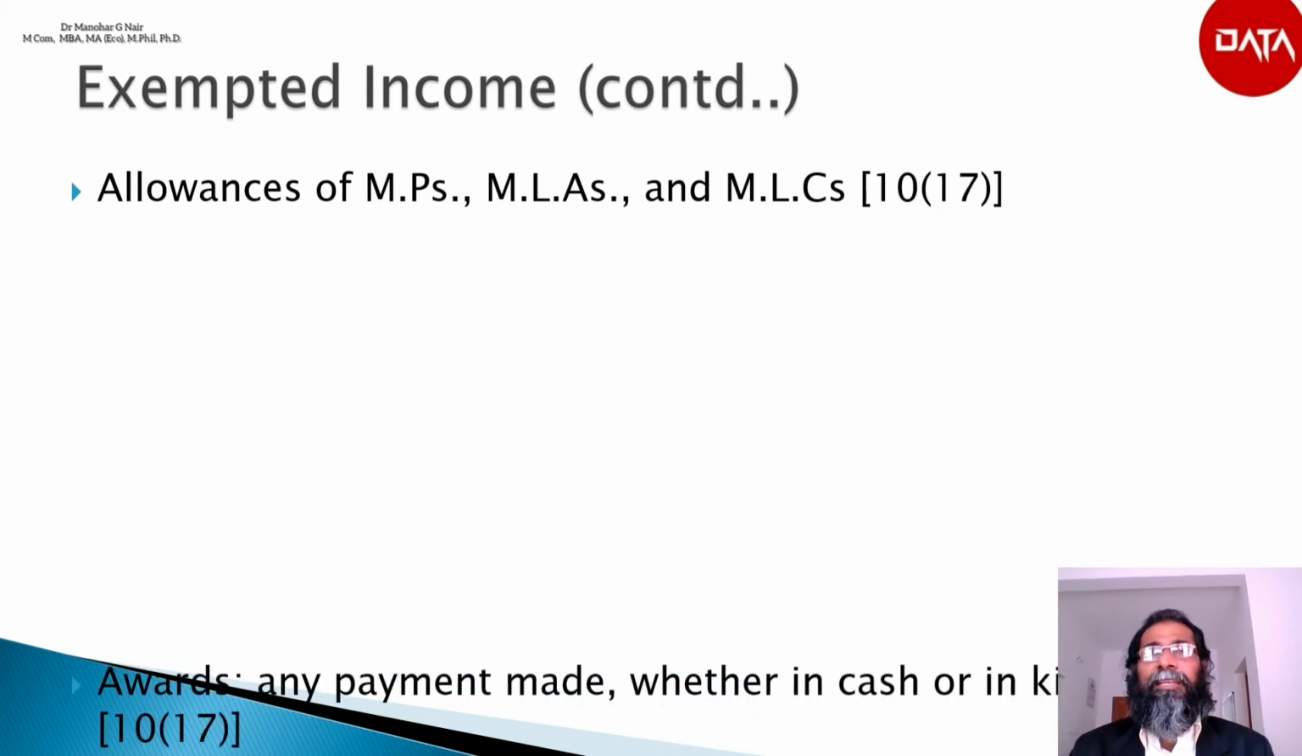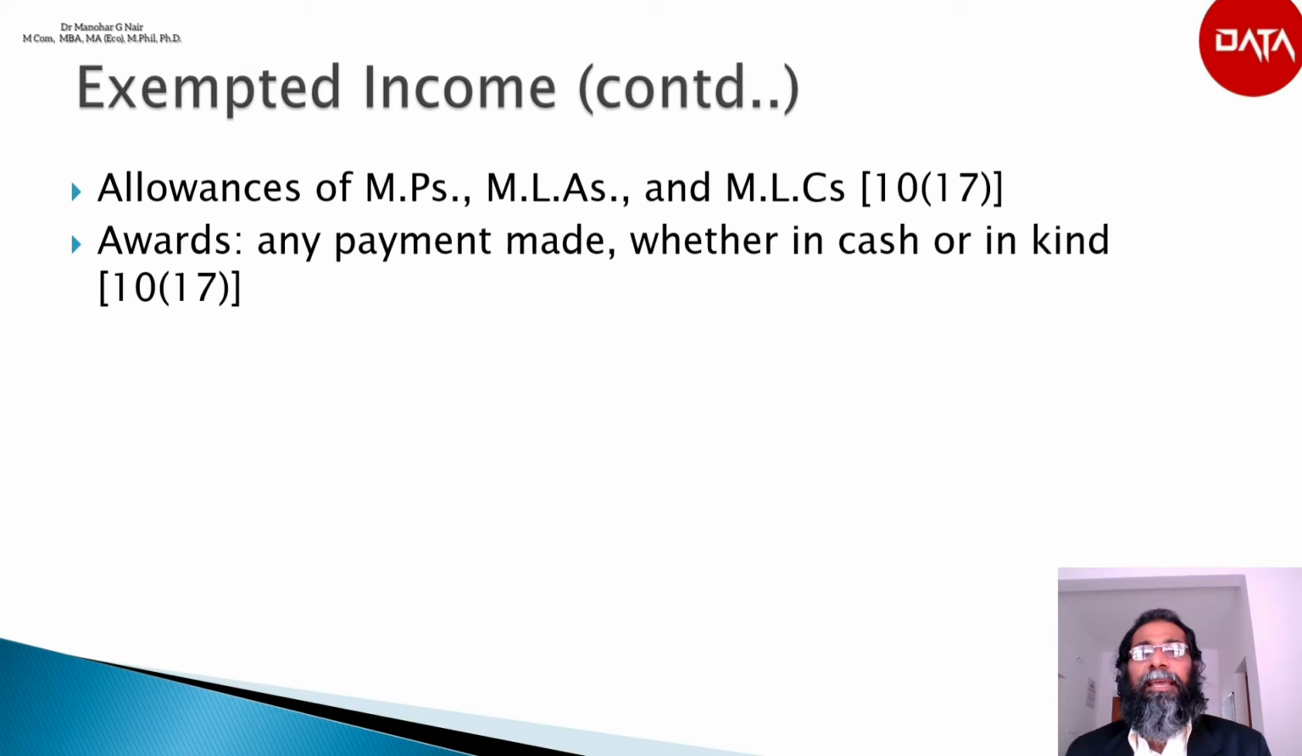And the next point says awards or any payment made, whether in cash or in kind, according to section 10(17A), as an award instituted in the public interest by the central government or any state government or by any other body and approved by the central government in this regard shall be exempted. A reward by the central government or any state government for such a purpose as may be approved by the central government in the public interest is fully exempted.